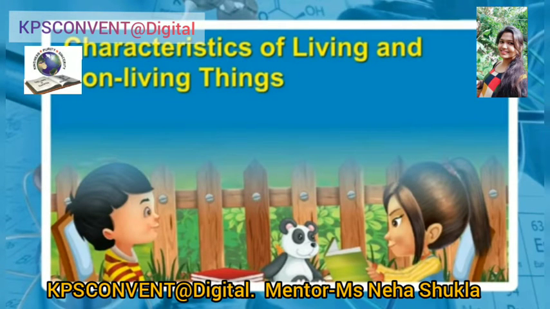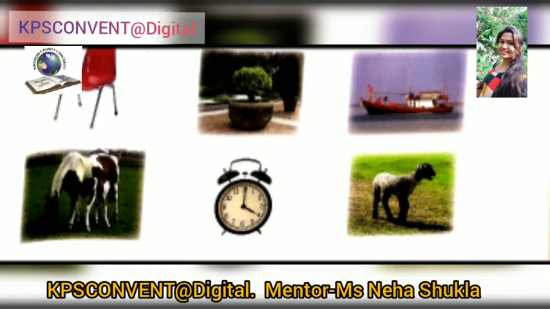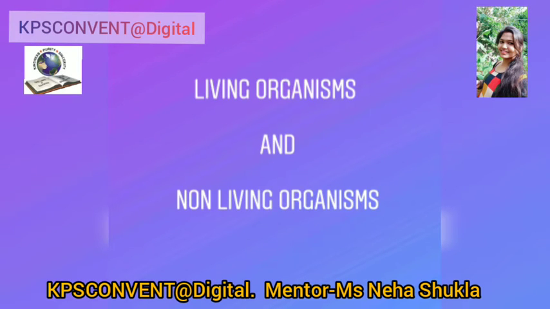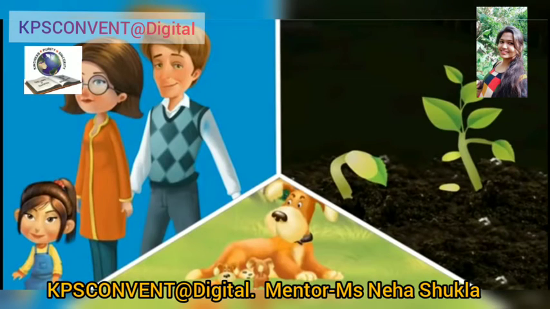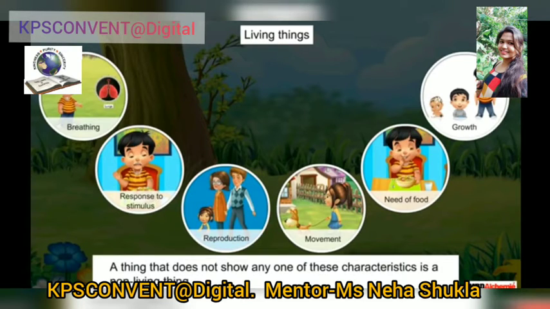Characteristics of living and non-living things. Every day we come across a wide variety of objects. All the objects that we see around have different shape, size, color. But do you think all of that have life? Thus the objects around us can be characterized into living and non-living. All living organisms are born, they grow, they change their shape and size, and finally they die. But non-living things do not have life in them.